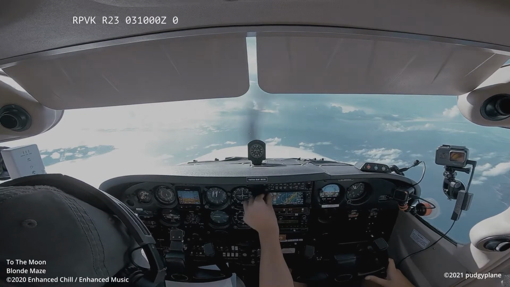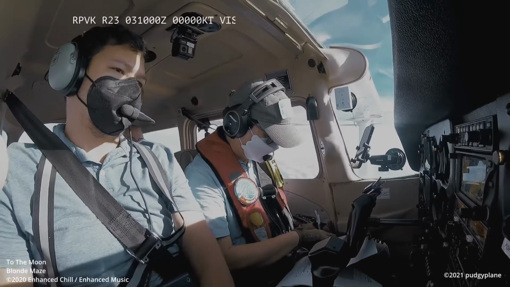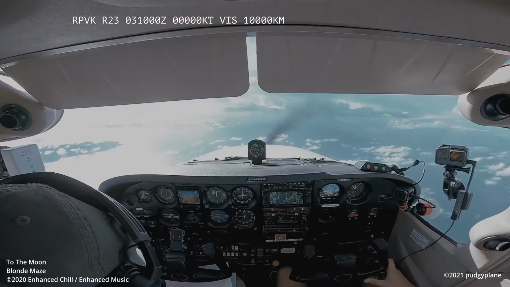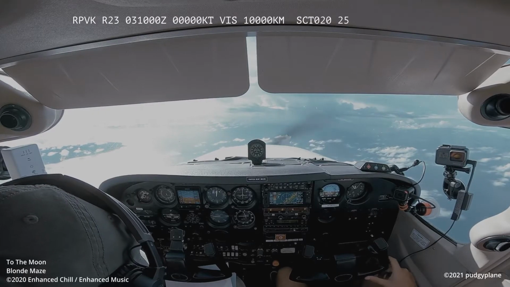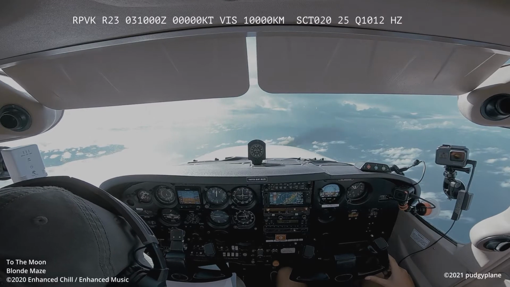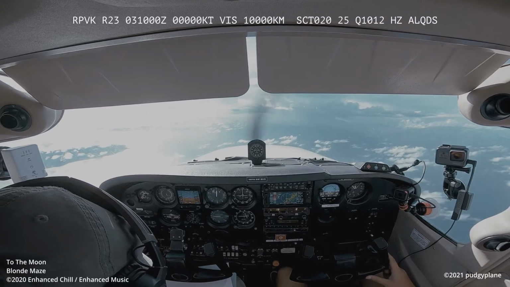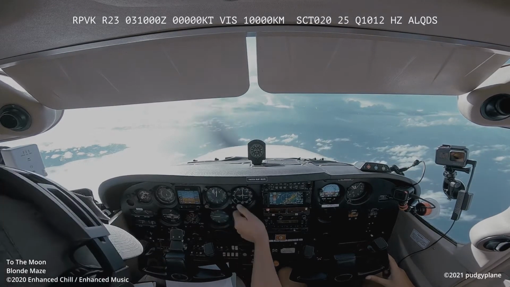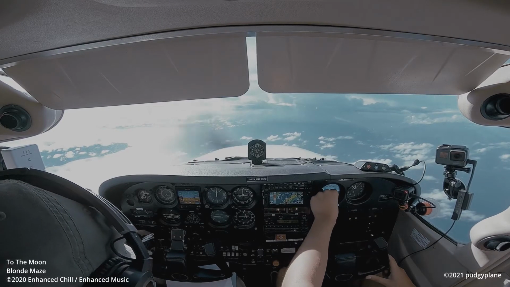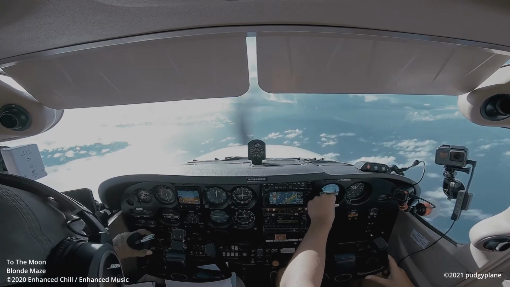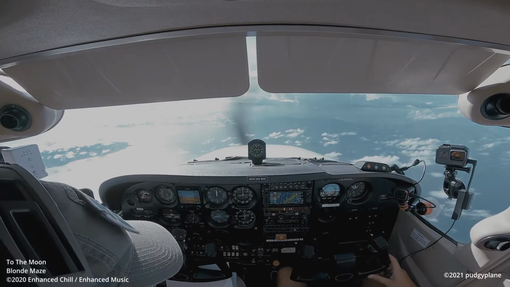Wind calm. Visibility 10 kilometers. Sky conditions scattered at 3,000 feet. Temperature 25. QNH 1012. Haze all quadrants. 23 in use, QNH 1012, RPC 603.